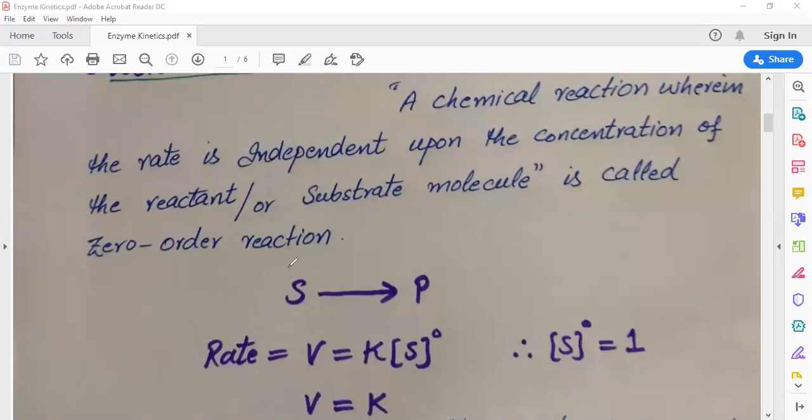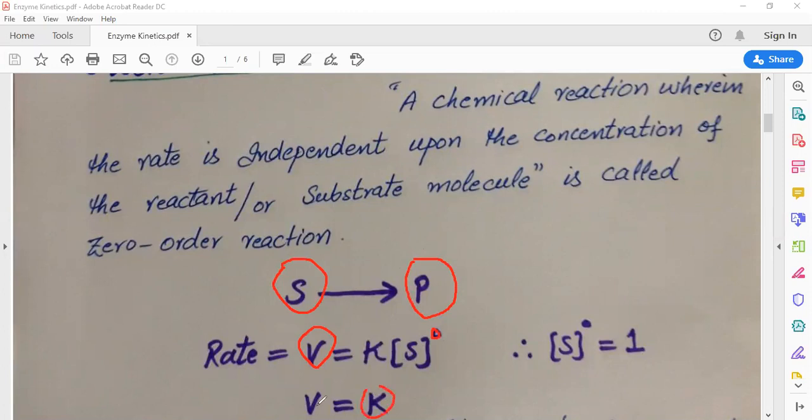In the general reaction, we can see this is the substrate molecule, or the reactant molecule, which is converted into the product P. The rate of the reaction, or the velocity V of the reaction, is equal to K into the substrate concentration to the power naught. V is equal to K, where K is the rate constant.